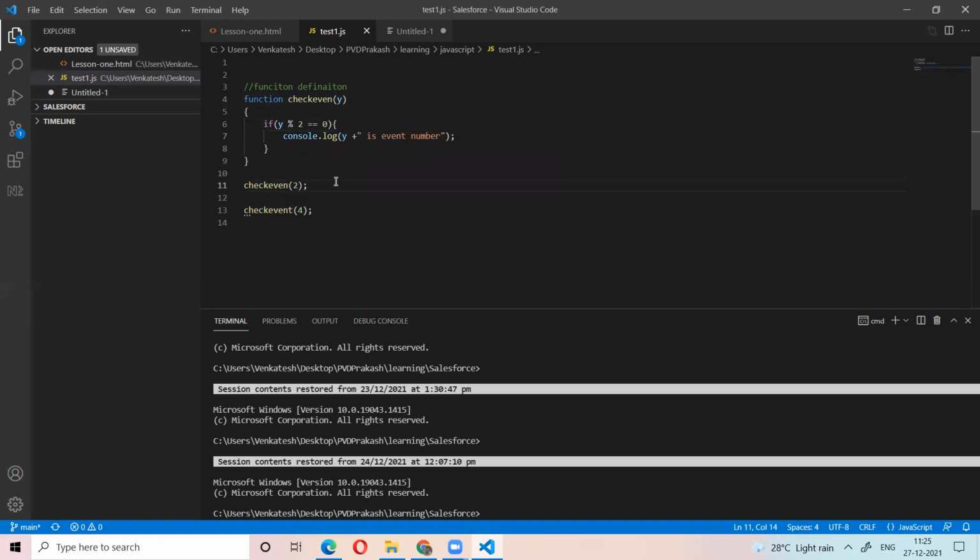If I give 3 and call this function check number of 3, it will go here, in the y place 3 will come, and it will check 3 % 2 equal to 0. Otherwise, you need to do something: it is not an even number.